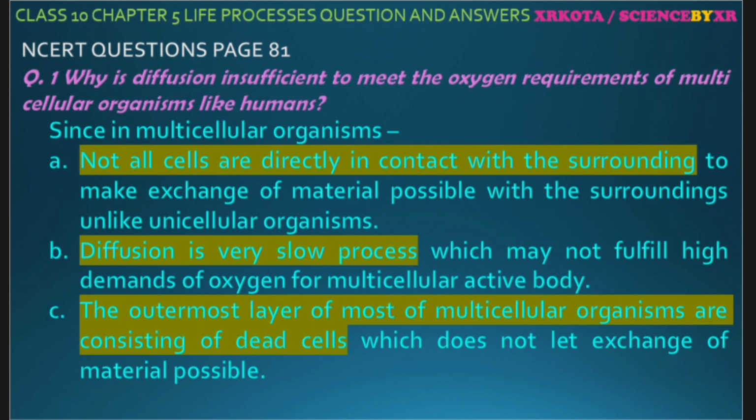Third, the outermost layer of our bodies or multicellular organisms is made up of dead cells, and the dead cells will not support exchange by diffusion. So these are the three reasons. Now depending on the weightage of the question you can give the answer, first, second and third point. If it is a 1 mark question, the first point is enough. In a 2 mark question, the first and second point, and in a 3 mark question you can write all 3 points.